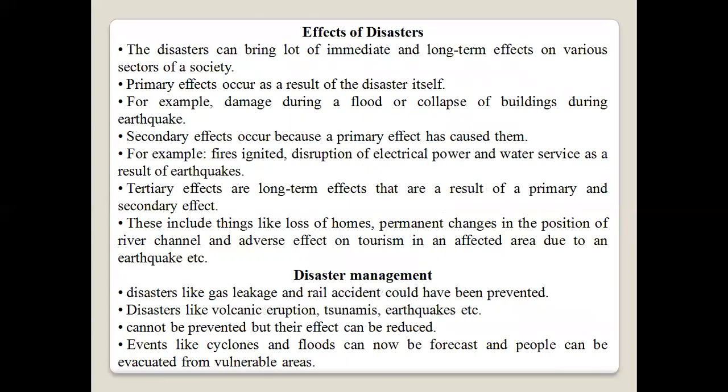Next is the effects of disaster. The disaster can bring immediate and long-term effects on various sectors of a society. Primary effects occur as a result of the disaster itself. For example, damage during a flood or collapse of buildings during an earthquake. Secondary effects occur because primary effects have caused them. For example, fire, and disruption of electrical power and water services as a result of an earthquake.